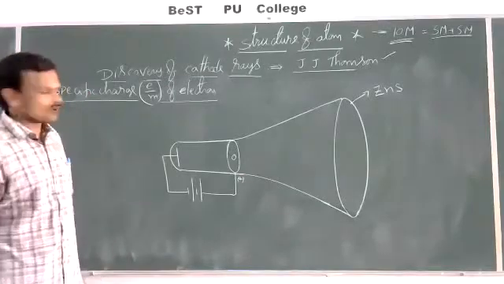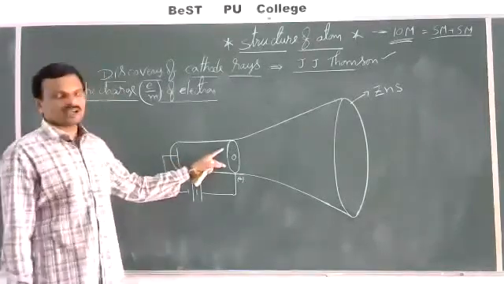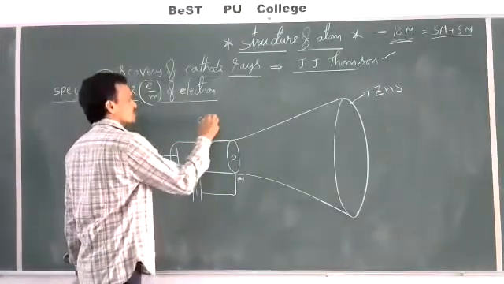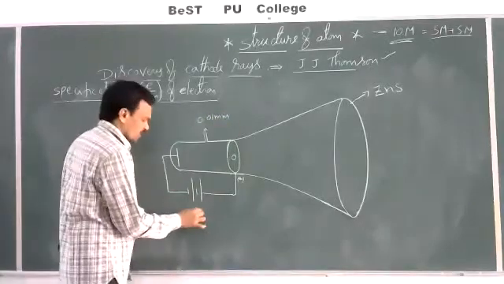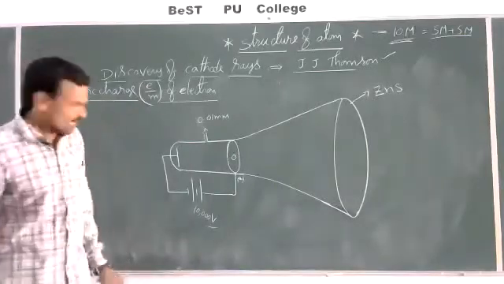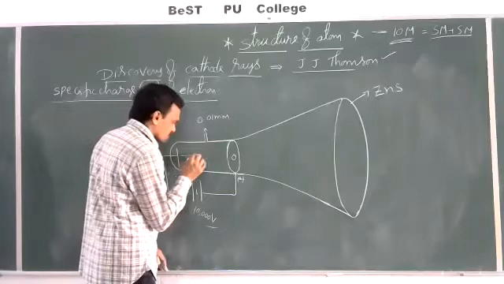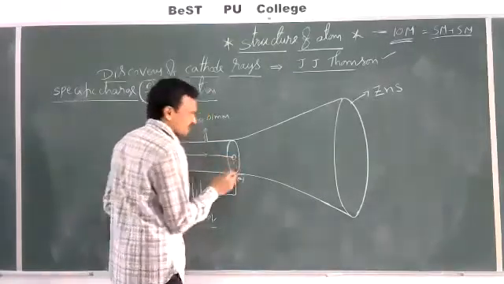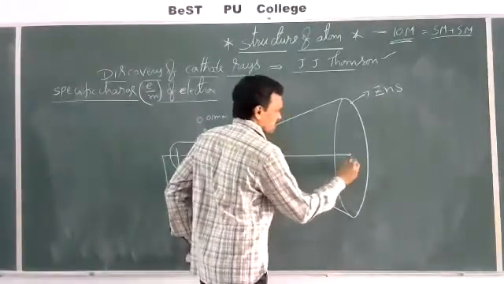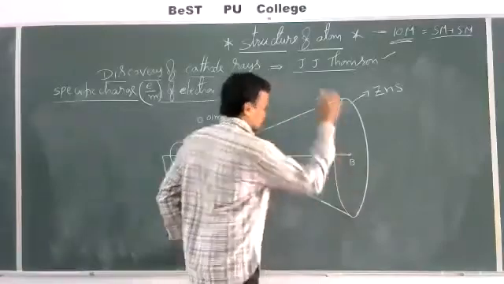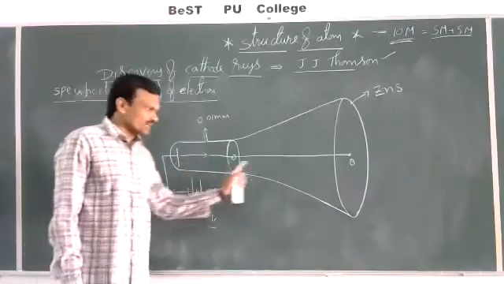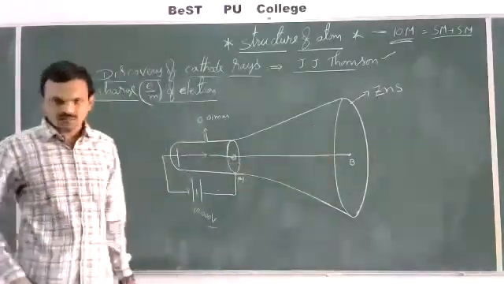So instead of taking a plain anode, J.J. Thomson has taken a perforated anode, and the pressure inside this discharge tube is reduced to 0.01 mm, and a high voltage of 10,000 volts is applied here, just like what we discussed earlier. Then cathode rays are produced, and these cathode rays travel in straight lines without any deflection, and we can observe a bright spot at the point B here, let us assume. If no field is applied, cathode rays travel in straight lines only without any deflection.